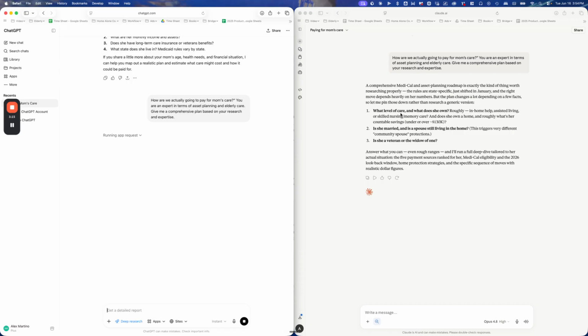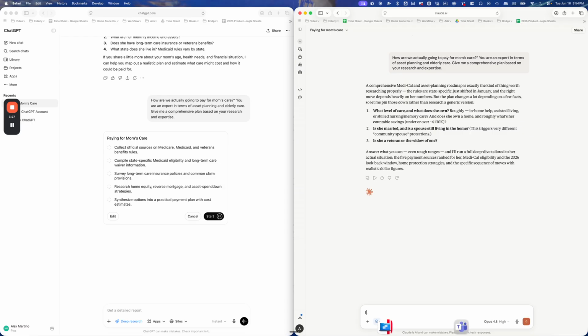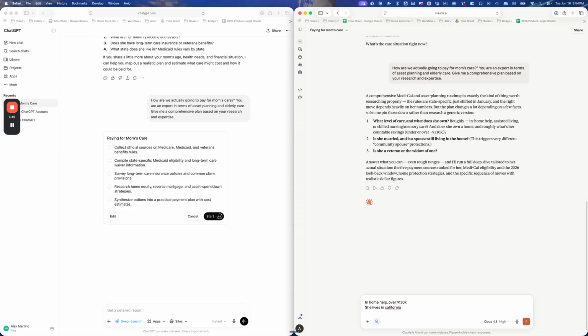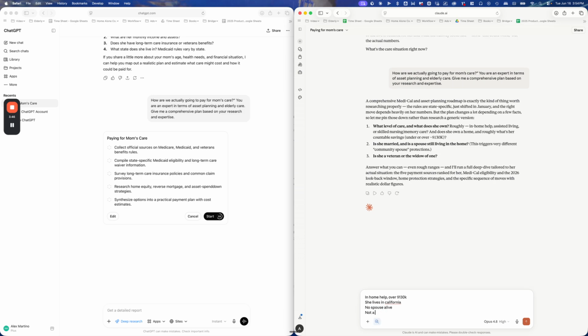So here it's the same thing. It says what level of care. So I'm just going to put in-home help. What's her countable savings? Let's say over 130K. She lives in California. No spouse alive. Not a veteran.